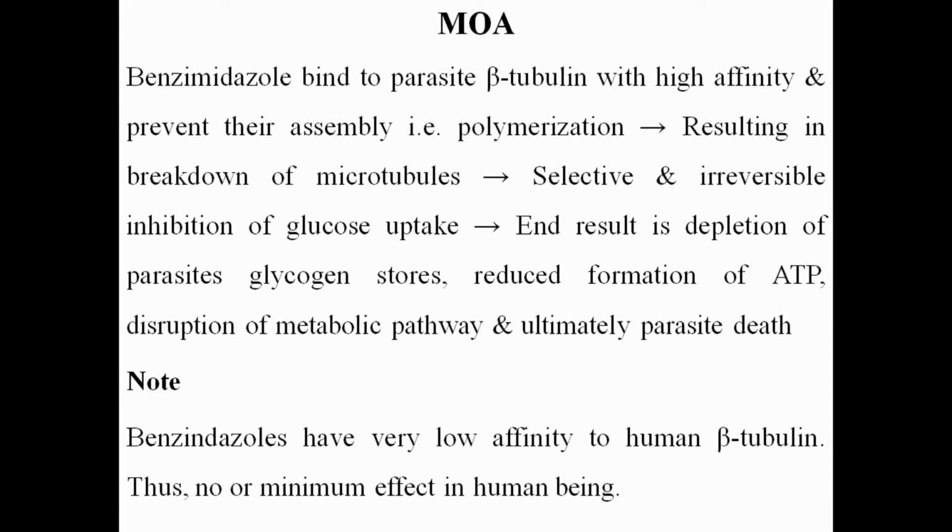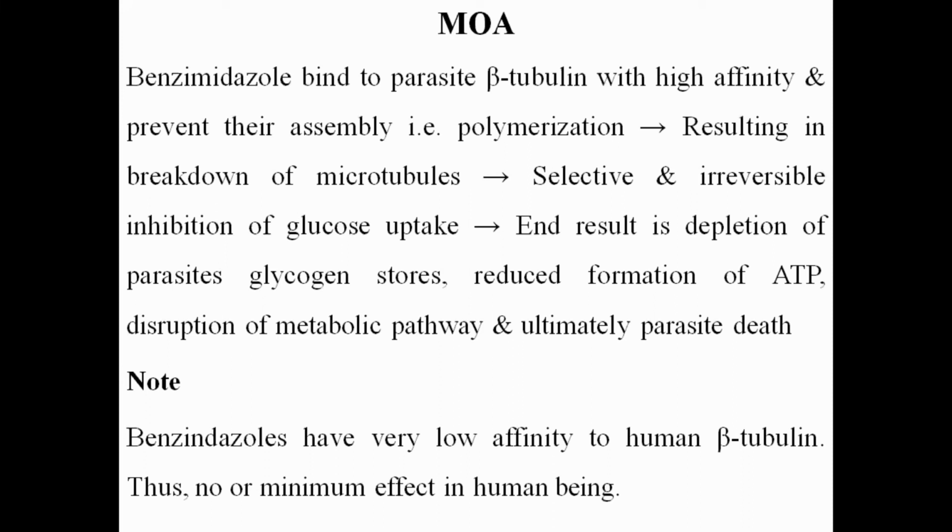When I say parasite, remember that is the worm. In parasites, beta tubulin polymerizes, or assembles together, to form the microtubules. The role of the microtubules in the parasite is to take up glucose. And why is that glucose required? The glucose is required for glycogen stores, for ATP formation, that is energy formation, and for different metabolic pathways.